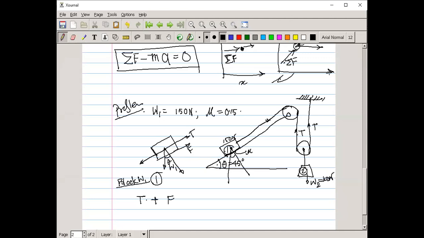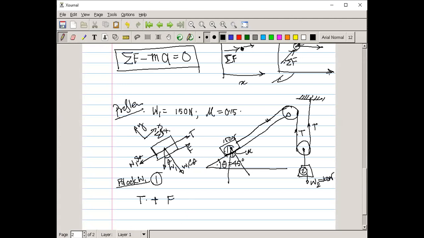Theta, 90 minus theta, 90. This is also theta, and we get W1 cos theta and W1 sin theta. Clear? So when we do the summation, consider the summation of Fx. This is your x-axis, and this is your y-axis.